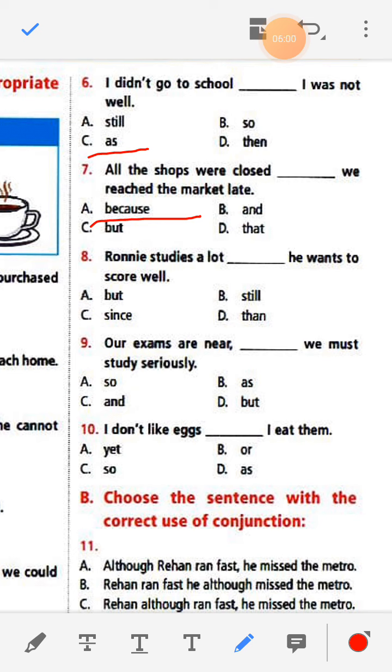Ronnie studies a lot dash he wants to score well. Ronnie studies a lot since he wants to score well. Our exams are near dash we must study seriously. Our exams are near, so we must study seriously. I don't like eggs dash I eat them. I don't like eggs, yet I eat them.